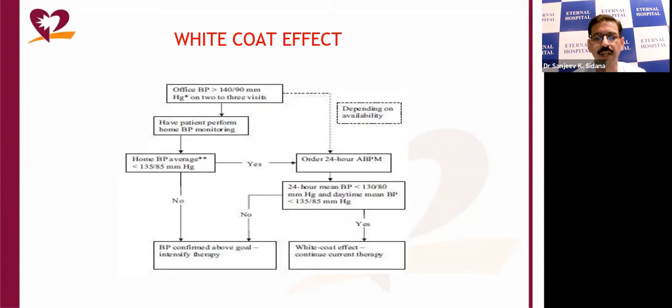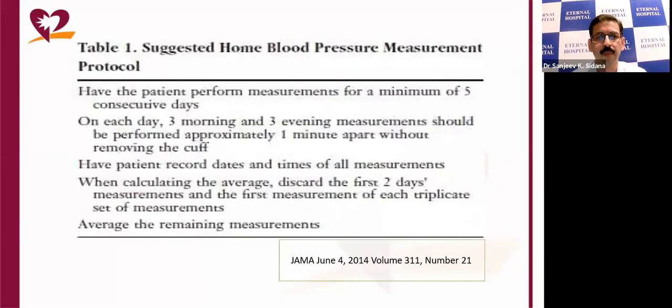If ambulatory blood pressure monitoring is not available, then we can ask the patient to do home blood pressure monitoring, and if home blood pressure monitoring reveals that the average blood pressure is less than 135/85, then we can say that this high blood pressure is due to the white coat effect. So how is blood pressure measured at home?